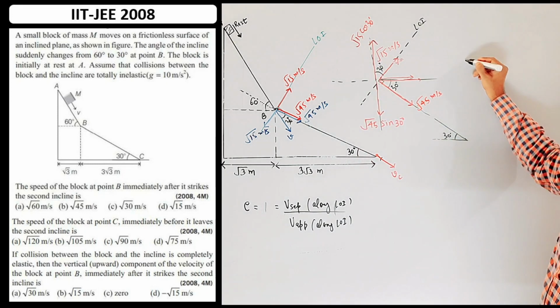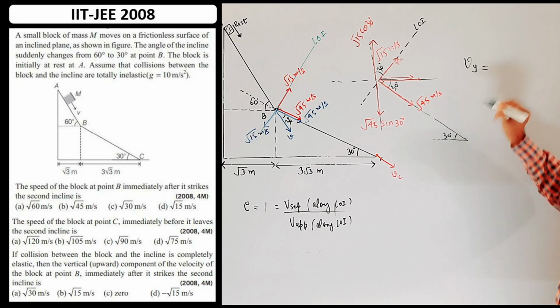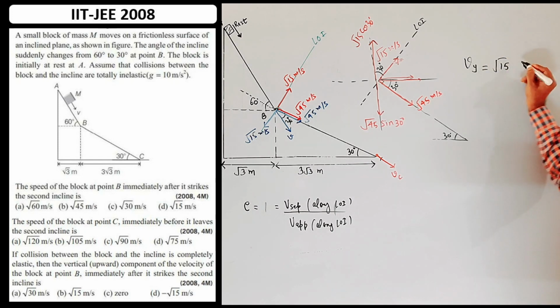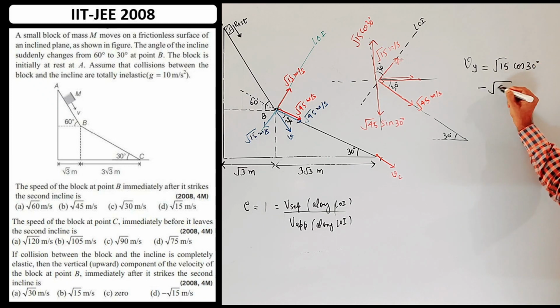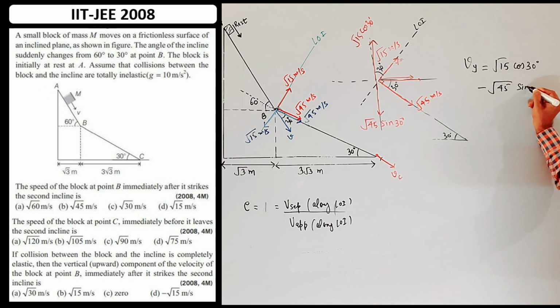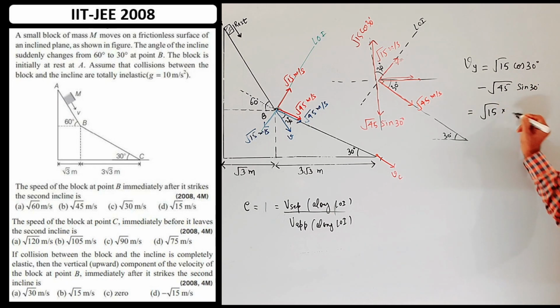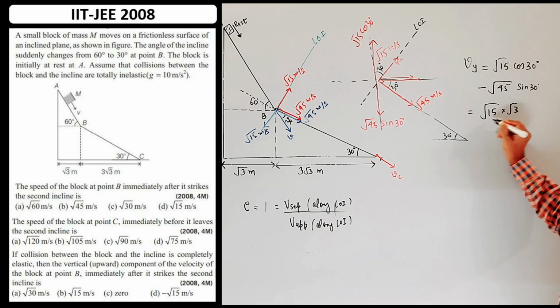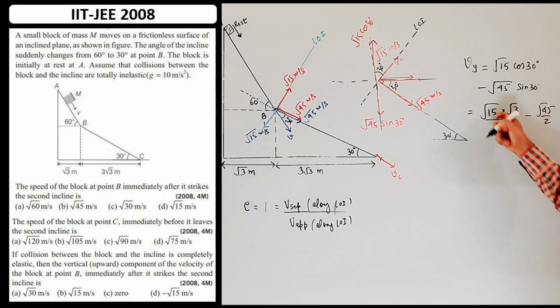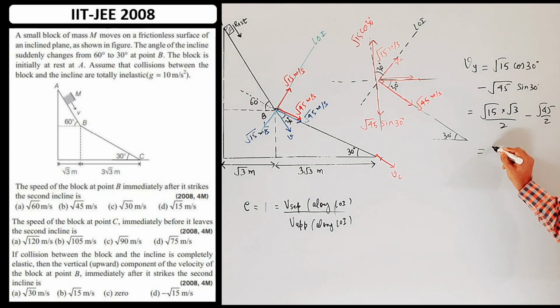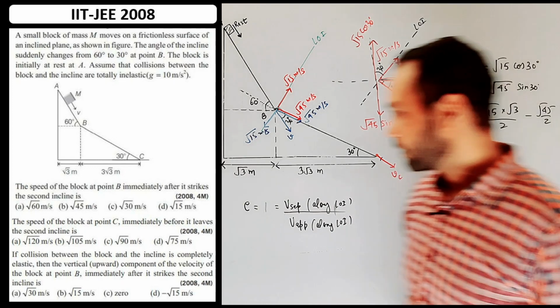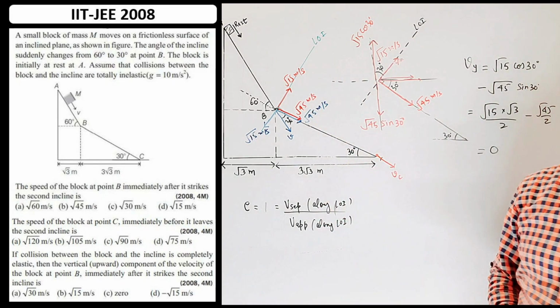So the net velocity along the vertical direction will be root 15 cos 30 minus root 45 sin 30. So that is root 15 into root 3 by 2 minus root 45 by 2. So this is root 45 by 2 minus root 45 by 2. So the answer is 0. So we will have option C.